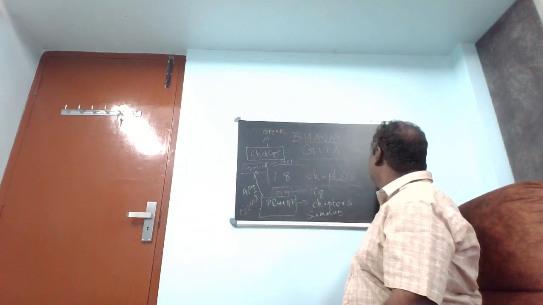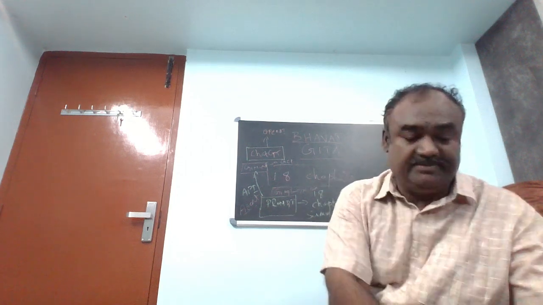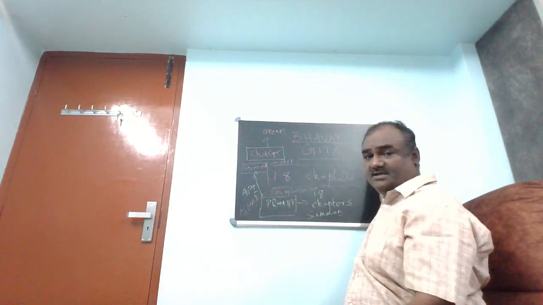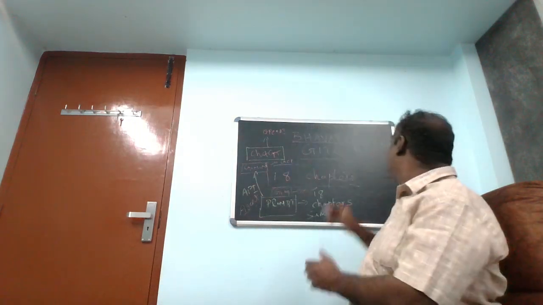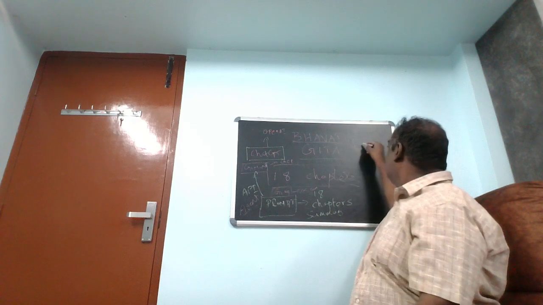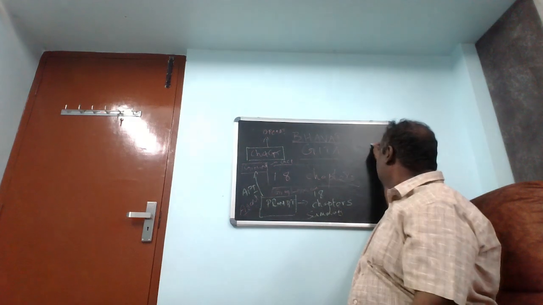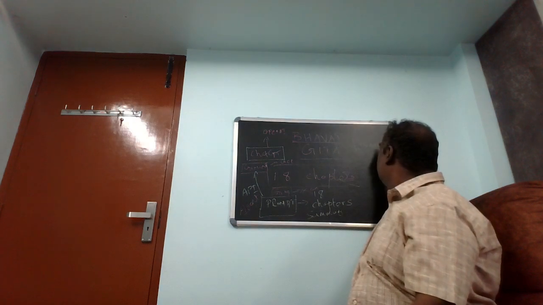Let me put this down. I have a prompt, and I have an API.